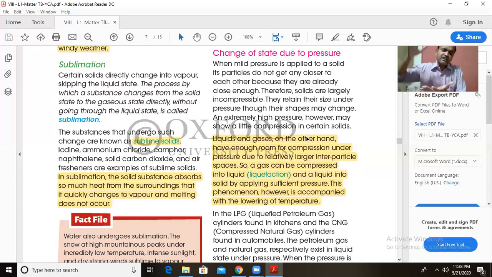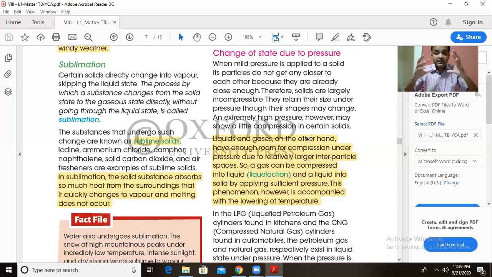But when extremely high pressure is applied, at that time, you can change the shape of solids. Liquids, on the other hand, have large intermolecular spaces. So what happens? When you apply pressure, the particles come closer to each other and can be compressed, but not that much. A liquid can be compressed very little.